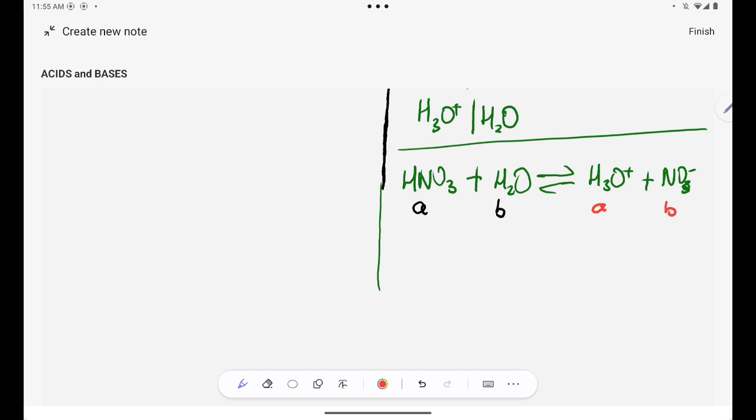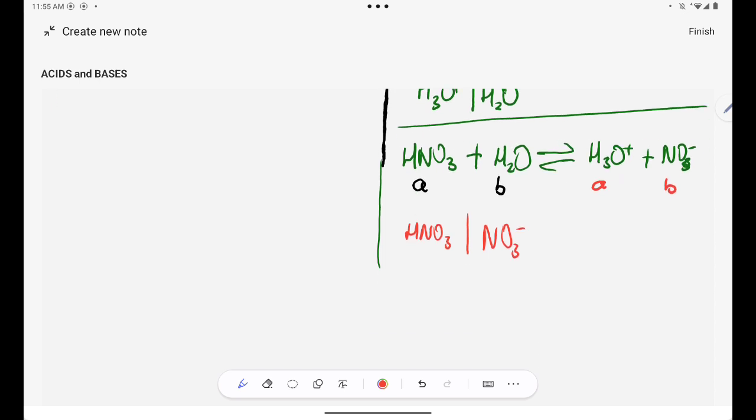So the acid-base conjugate pairs, I have nitric acid and the nitrate ion. Are you together? And then I also have the H3O plus and H2O. The only difference between these two is an H.